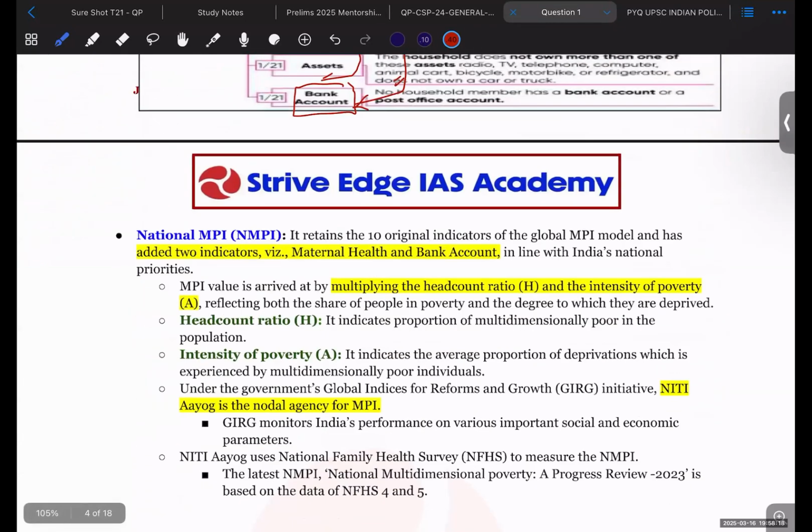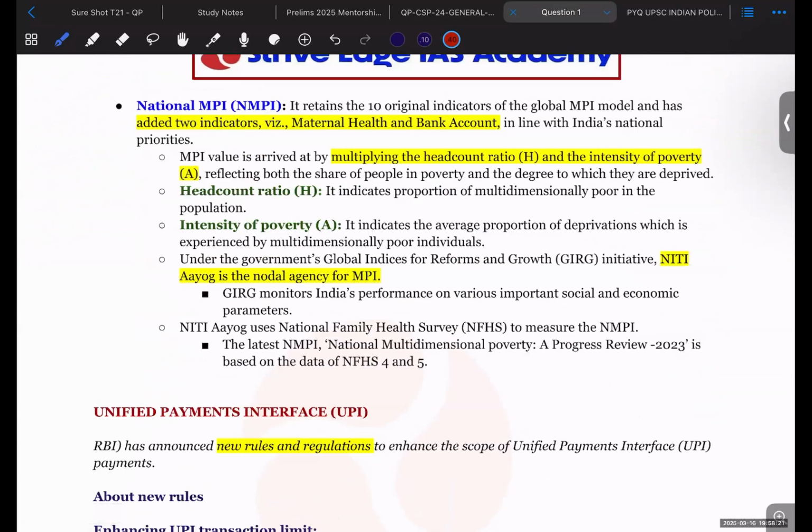Okay, so what is this National Multidimensional Poverty Index that Niti Aayog has launched? It retains the 10 original indicators of the Global Multidimensional Poverty Index and has added two indicators, that is maternal health as well as bank accounts. So this I have already told you. And how to arrive at the multidimensional poverty index value is by multiplying the head count ratio H with the intensity of poverty A. Head count ratio is a number of how many people are poor.